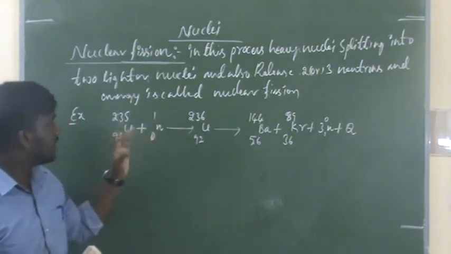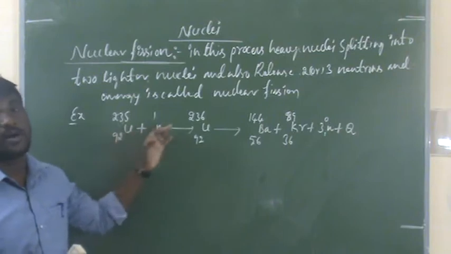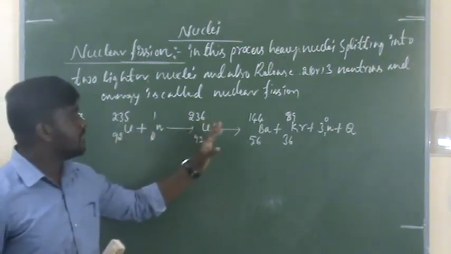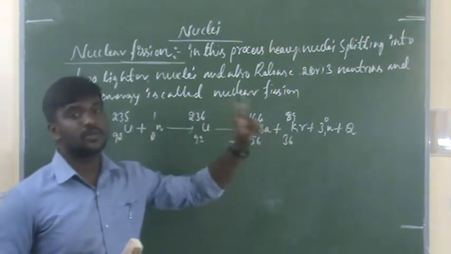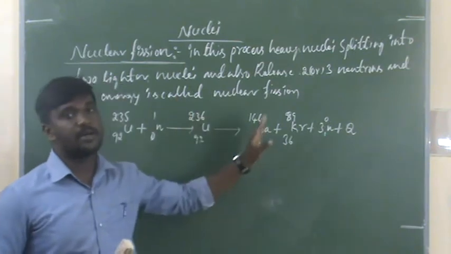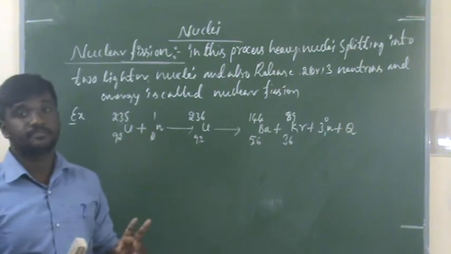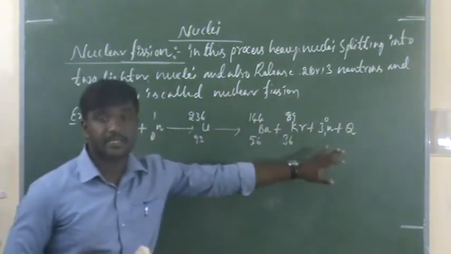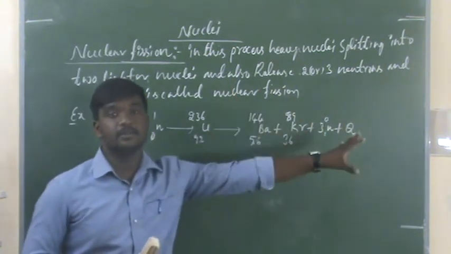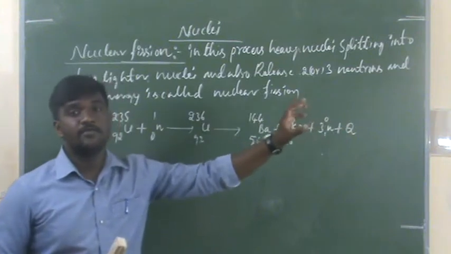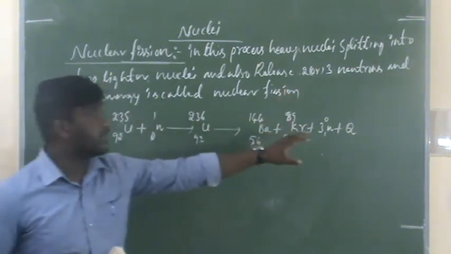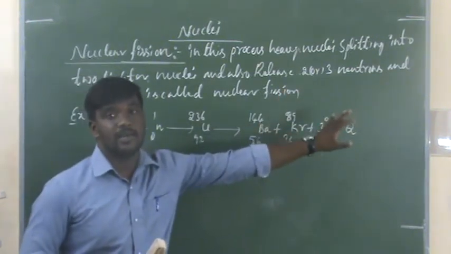So already here the uranium is bombarded with a neutron. That uranium is splitting into 2 lighter nuclei, barium and krypton, and also releases the 3 neutrons. Again, those released 3 neutrons can cause nuclear fission with another uranium.